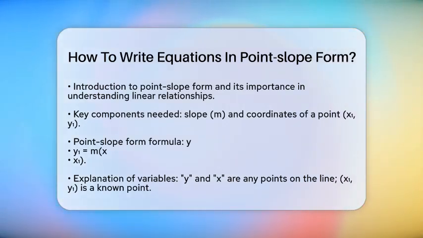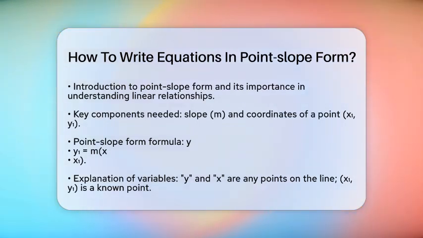To write an equation in point-slope form, you need two important pieces of information: the slope of the line and the coordinates of a specific point on that line. The slope, often represented as m, tells us how steep the line is. The coordinates of the point are usually written as x1, y1. The formula for point-slope form is y minus y1 equals m times x minus x1.